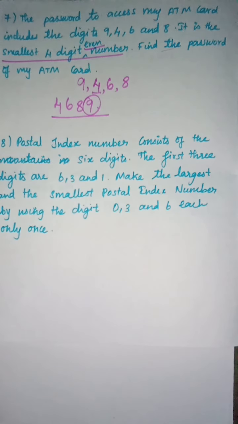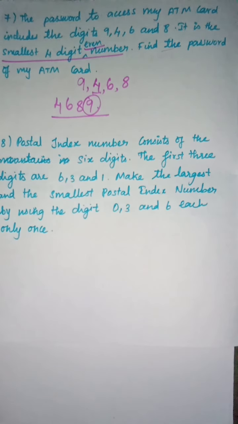You have to know what is meant by even number. So for finding that even number, we have to find the smallest 4 digit number like this. Even means what? It is divisible by 2 or a multiple of 2. So is 9 a multiple or divisible of 2? Can you say that is correct, ma'am? Can you say 9 will be divided by 2? No. 9 is not divisible by 2. So on that occasion we are just interchanging the numbers, that is 9 and 8.